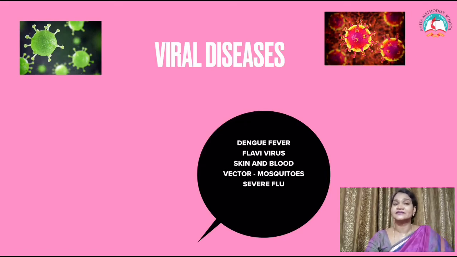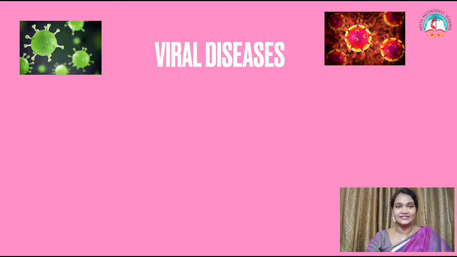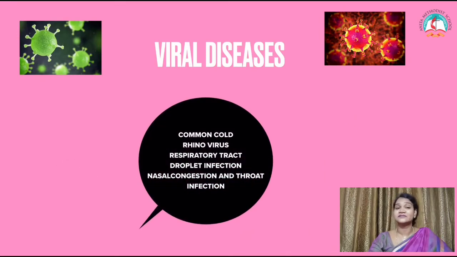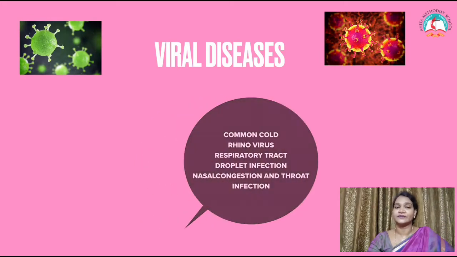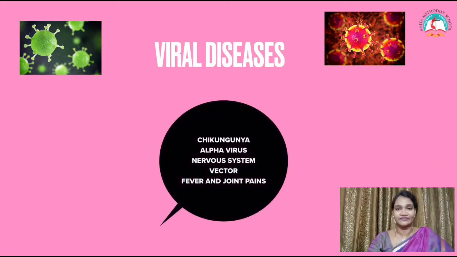The next disease is common cold caused by rhinovirus. It occurs in the respiratory tract, spread by droplet infection, and symptoms are nasal congestion and throat infection. The last disease, chikungunya, is caused by the virus called alphavirus, occurs in the nervous system, and spreads through the vector, as you all know, the mosquito. The symptoms are fever and joint pain.